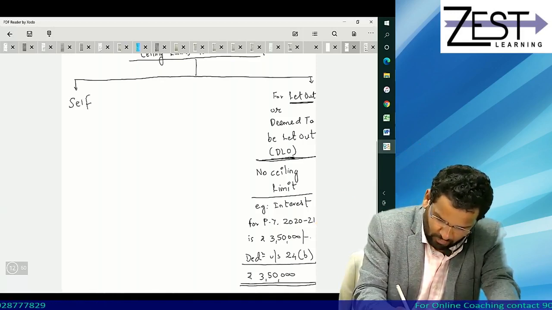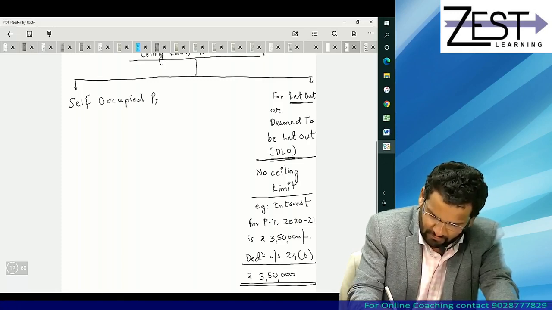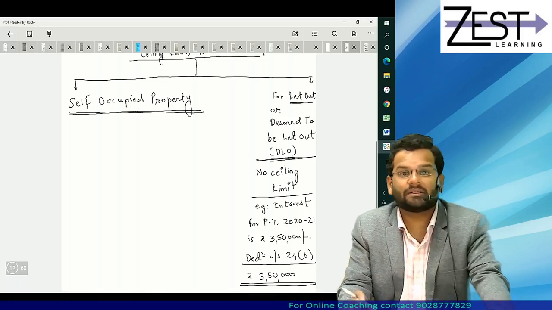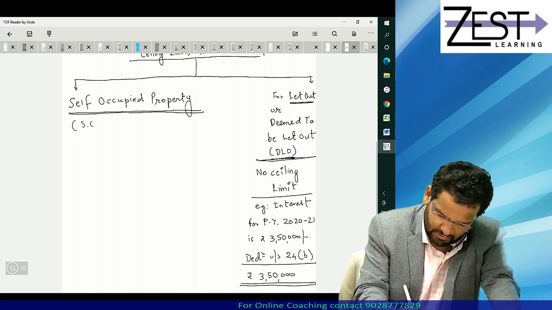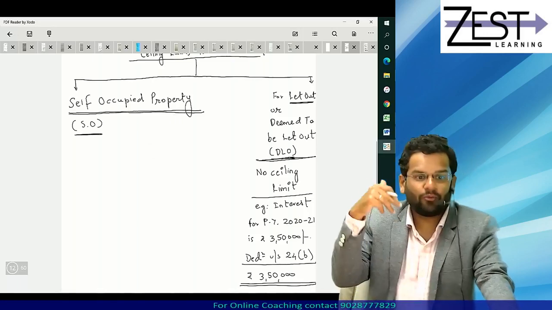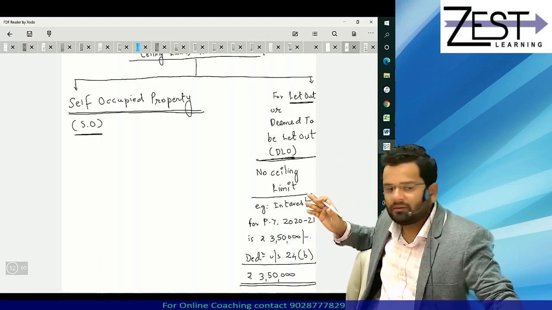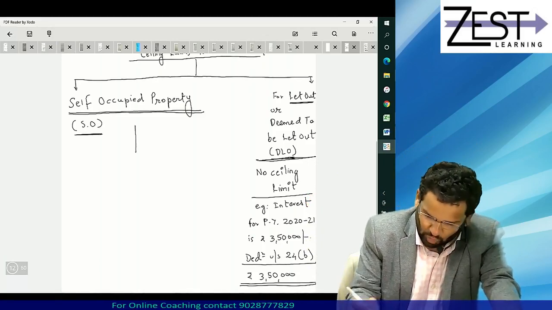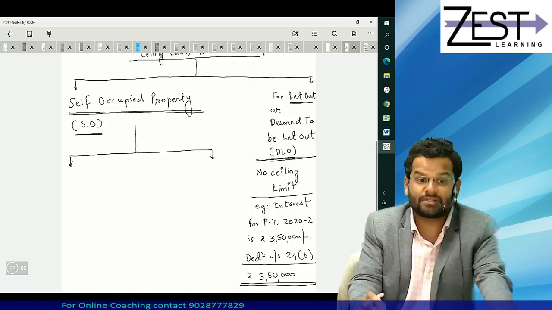Then if we talk about self occupied property, then comes the complication of limits. It's not complicated, but there come up limits. Self occupied property, what exactly it is, we will discuss. As of now, from the name, whatever you can interpret, it is occupied by assessee himself or herself, is self occupied. There are two possibilities in which I am bifurcating for sake of understanding limits.